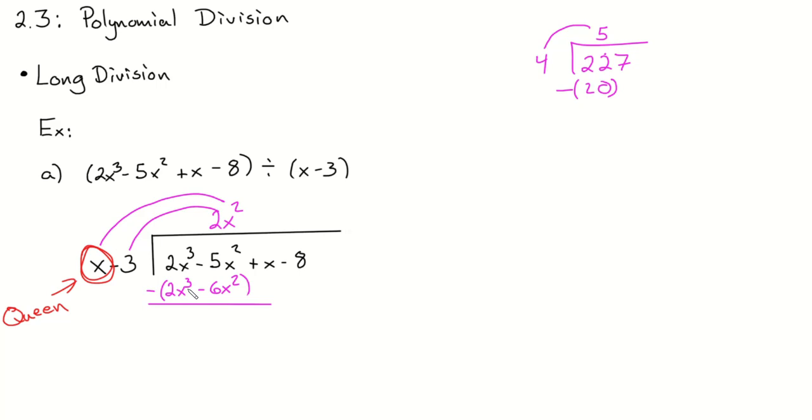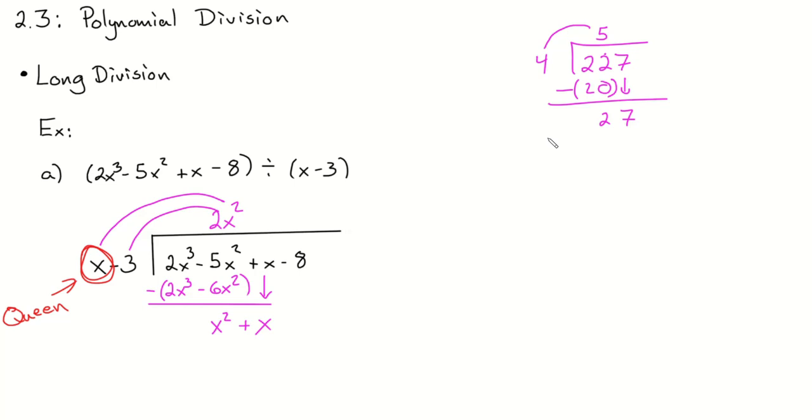So now we're just going to look at it. 2x cubed minus 2x cubed. 0. I'm not going to write anything, but it's a 0. My next term is negative 5x squared minus a negative 6x squared. What really just happened? So it turns into an add, right? Negative 5x squared plus 6x squared. What do we get? X squared. Like it's hot. We're going to drop it straight down, just like we do here. We subtract and we drop. Everybody see the analogy going on?